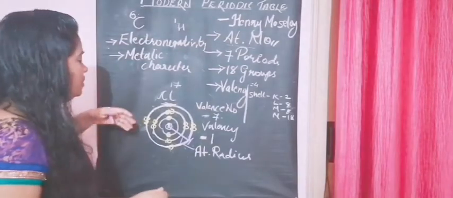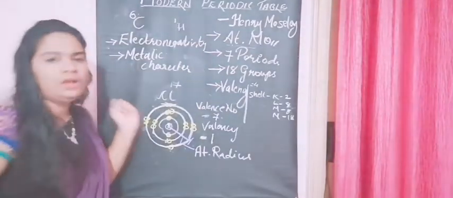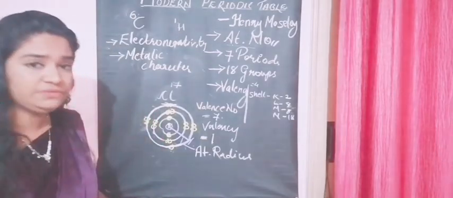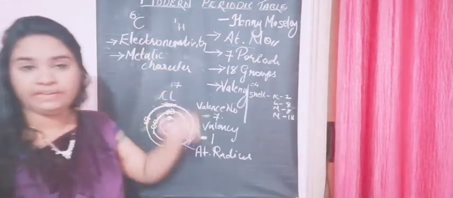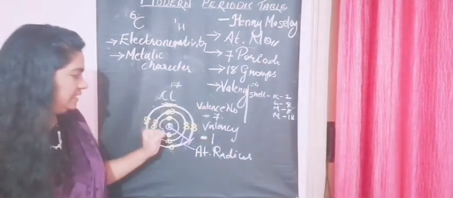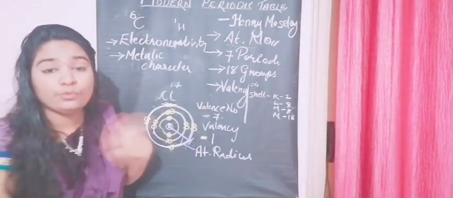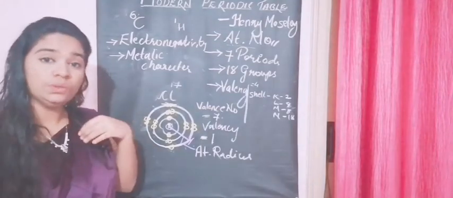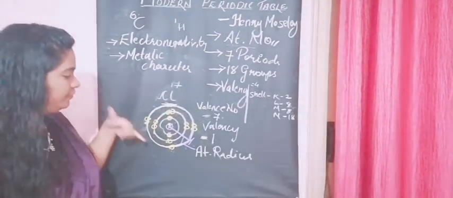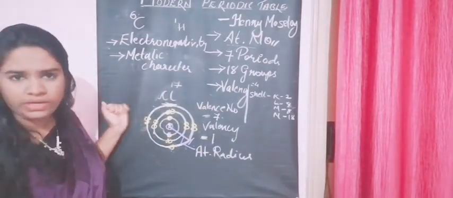What is it? Basically, any element that acts as a metal has a particular property. It is nothing but a greater tendency to lose electrons. As I've showed you before, let's take chlorine here.